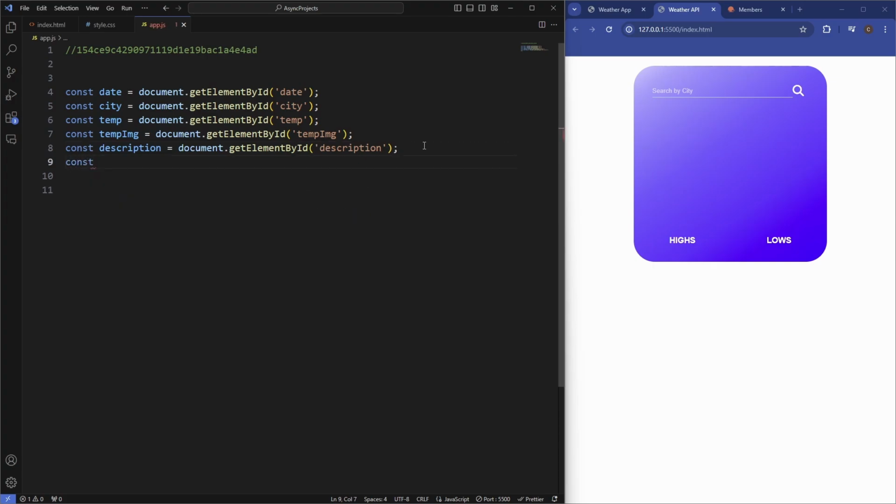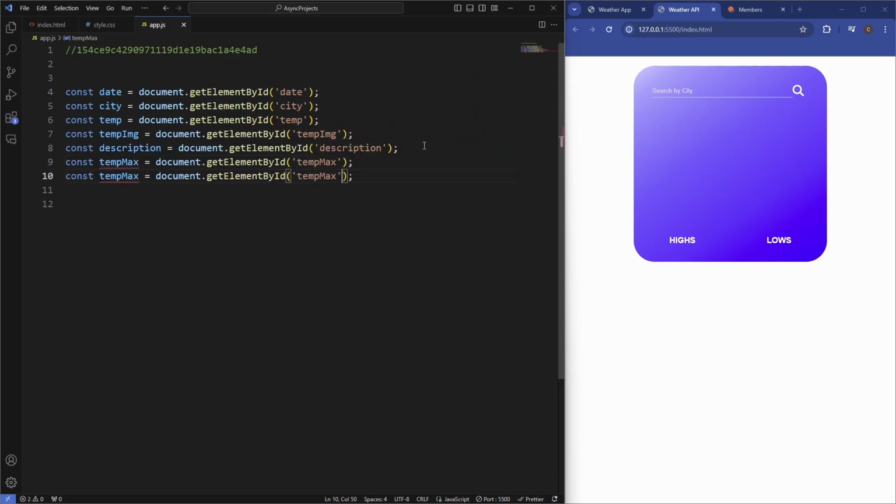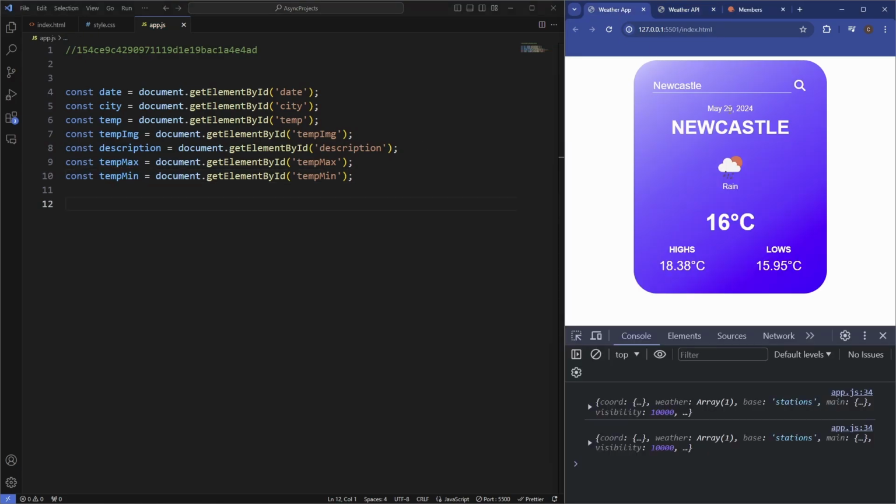So we'll say const tempMax equals document.getElementById. This has the ID of temp max, and then obviously we've got the last one, which is min. Now to display this date, which has the month, the actual date, and then the year, we're going to need to create an array which is going to have all the months of the year, so we can set it to that depending on what the current date is. So first we'll just do const months, which is going to equal an array of all the months.